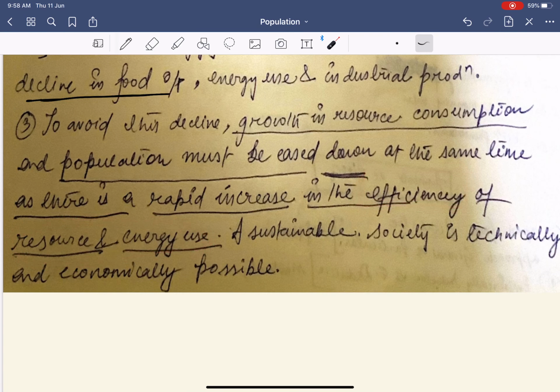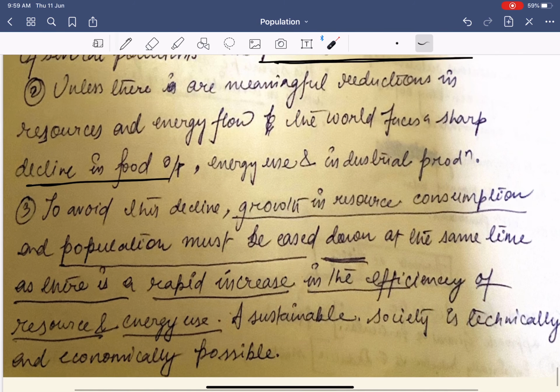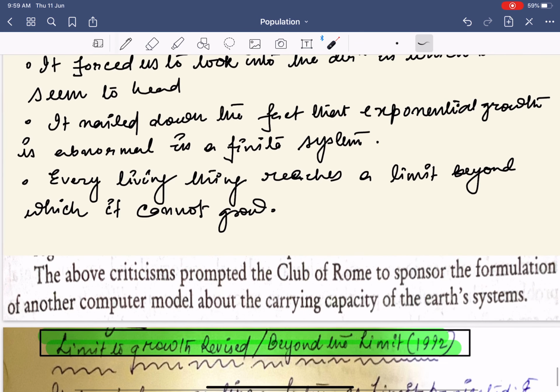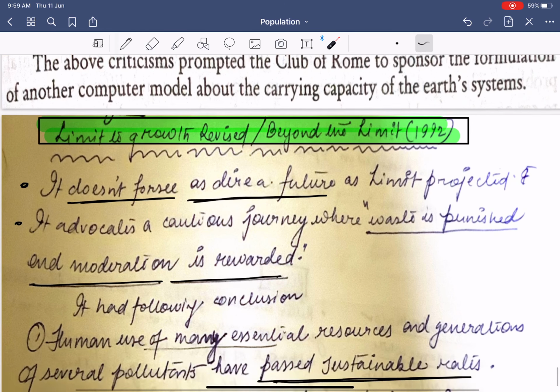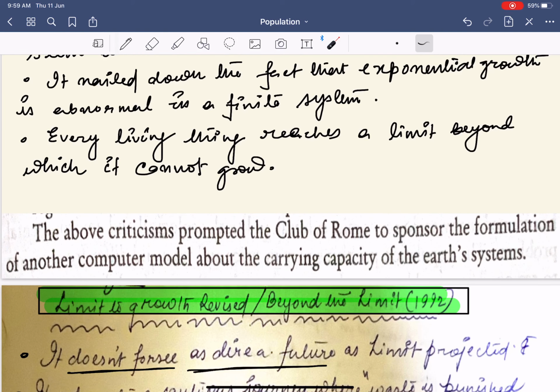What is efficiency of resource use? It means the optimal use and the proper use of resources. We can simply say that with the proper use of resources, we can achieve a sustainable society. It's simple. I hope you got clarity of what limits to growth is and what limits to growth revised is. If it is a 20 markers question, I would like you to limit your answer to the limits to growth.